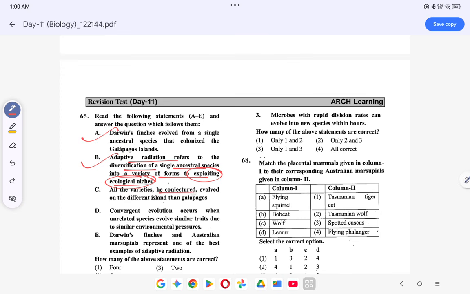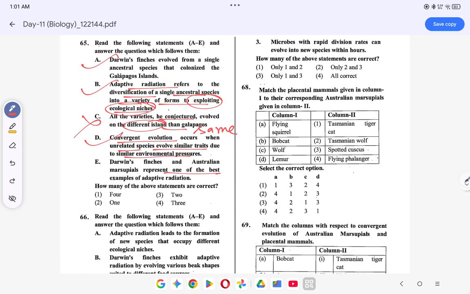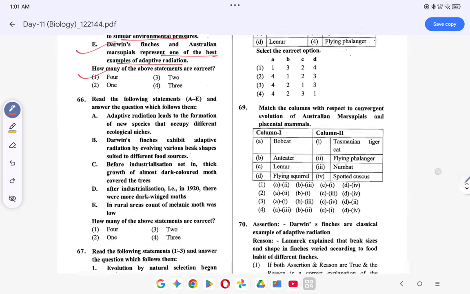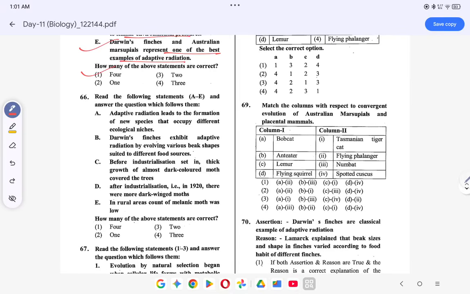All varieties, he conjectured, evolved on the different islands. Not on different islands, they evolved on the same island and radiated out. This one is wrong. Convergent evolution occurs when unrelated species evolve similar traits due to similar environmental pressure. This is correct. Darwin's finches and Australian marsupials represent one of the best examples of radiation. This is correct. So how many of the statements are correct? Four statements are correct. Adaptive radiation leads to formation of new species that require defined ecological niches. This is correct. Darwin's finches exhibit adaptive radiation by evolving various beak shapes suited to different food sources. This is correct.